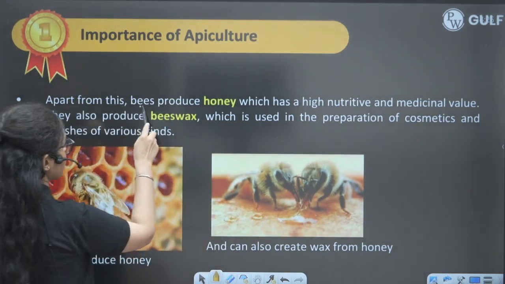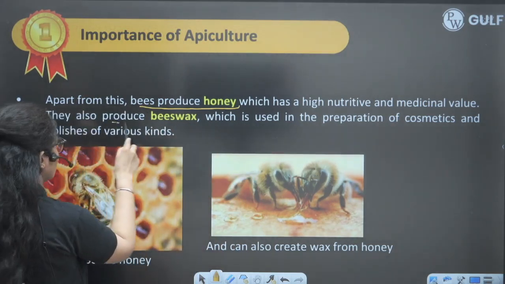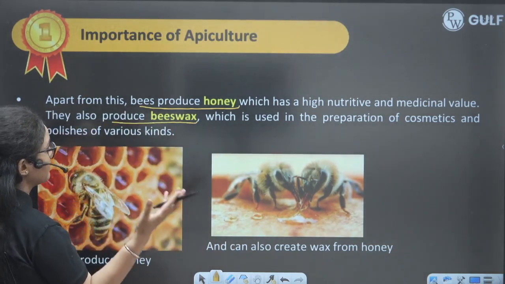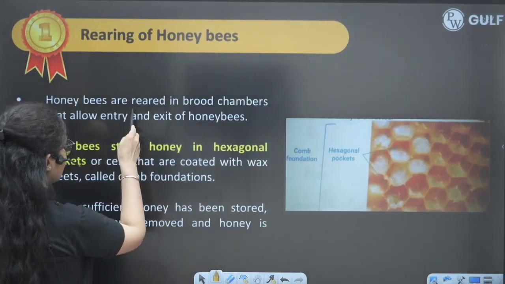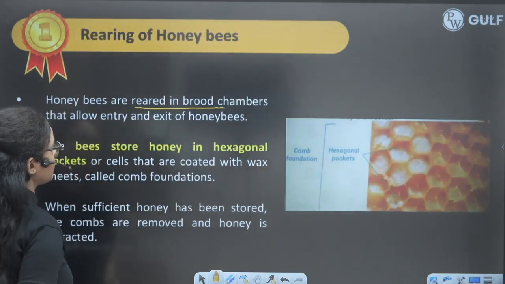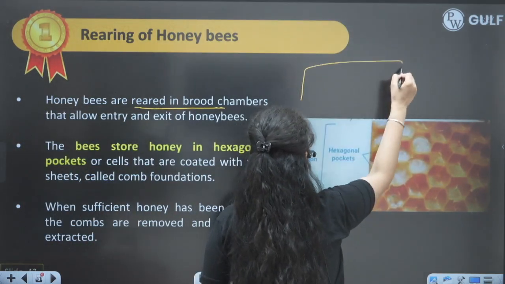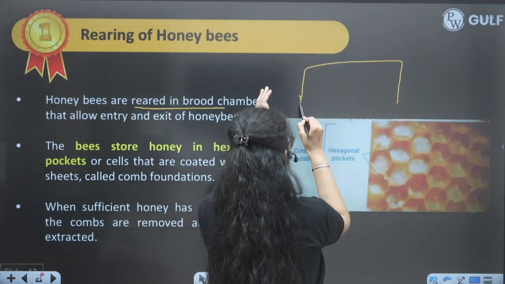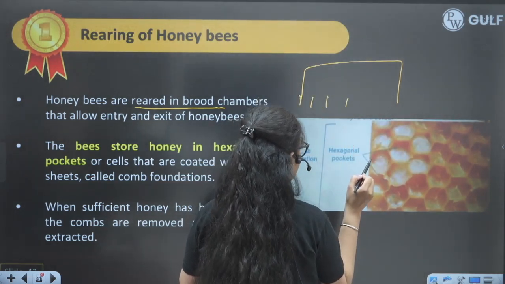We are getting two benefits out of that. So apart from this, honeybees also produce honey, which is of highly nutritive and medicinal value. Bee wax, which is used in different cosmetics and polishes, right? And next, honeybees are reared in brood chambers artificially. So how do the brood chambers look? It's a box-like structure which is open from outside, so that bees will enter the brood chambers.